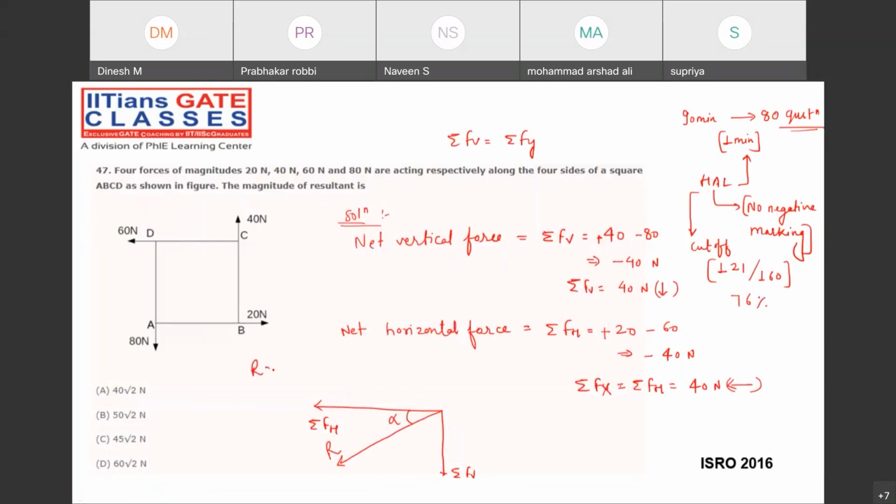What about the resultant? Summation of FV whole square plus summation of FH whole square. Then what can we get? Minus 40 whole square, minus 40 whole square. Then what are you getting? 40 into under root 2. Option A is correct. All of you are getting my point?